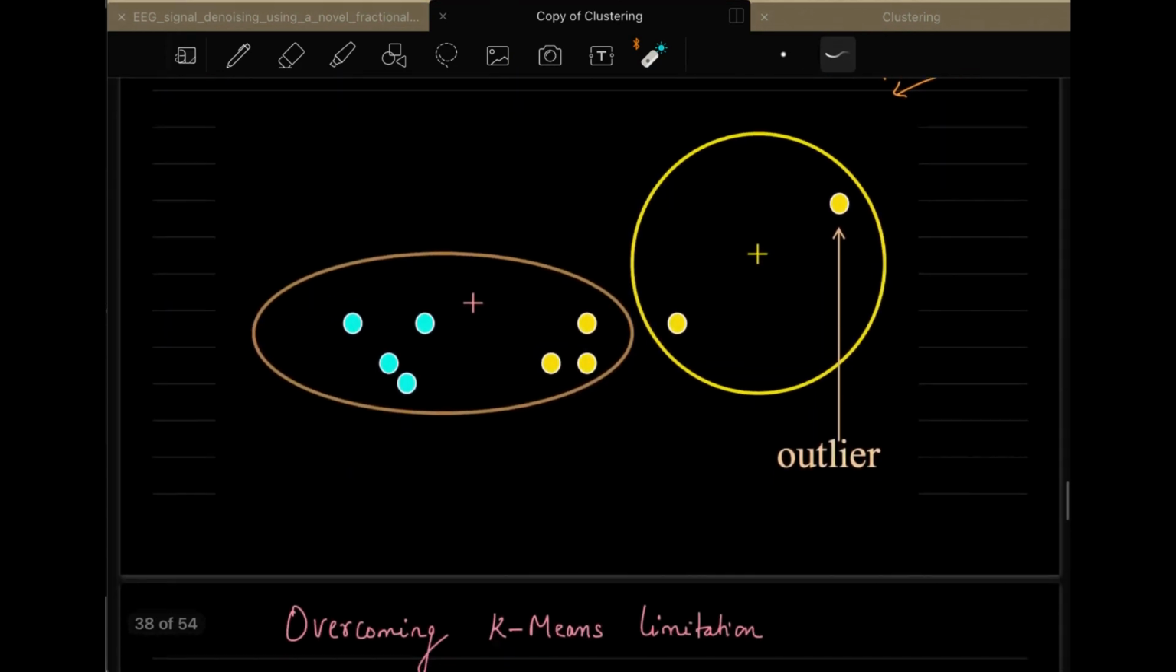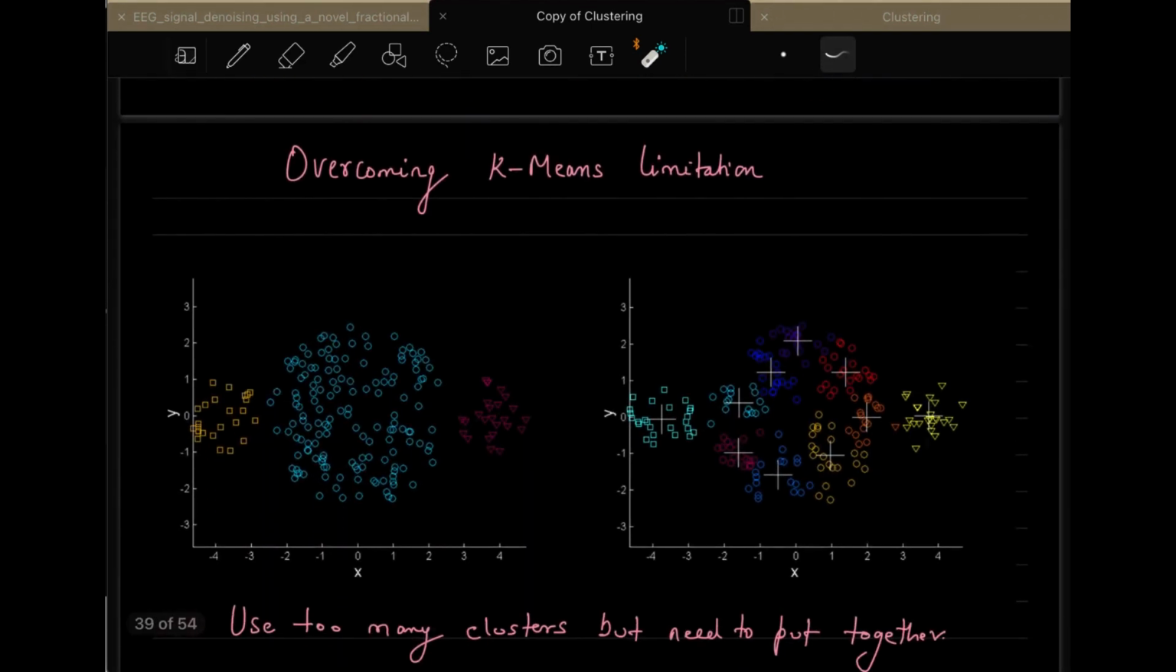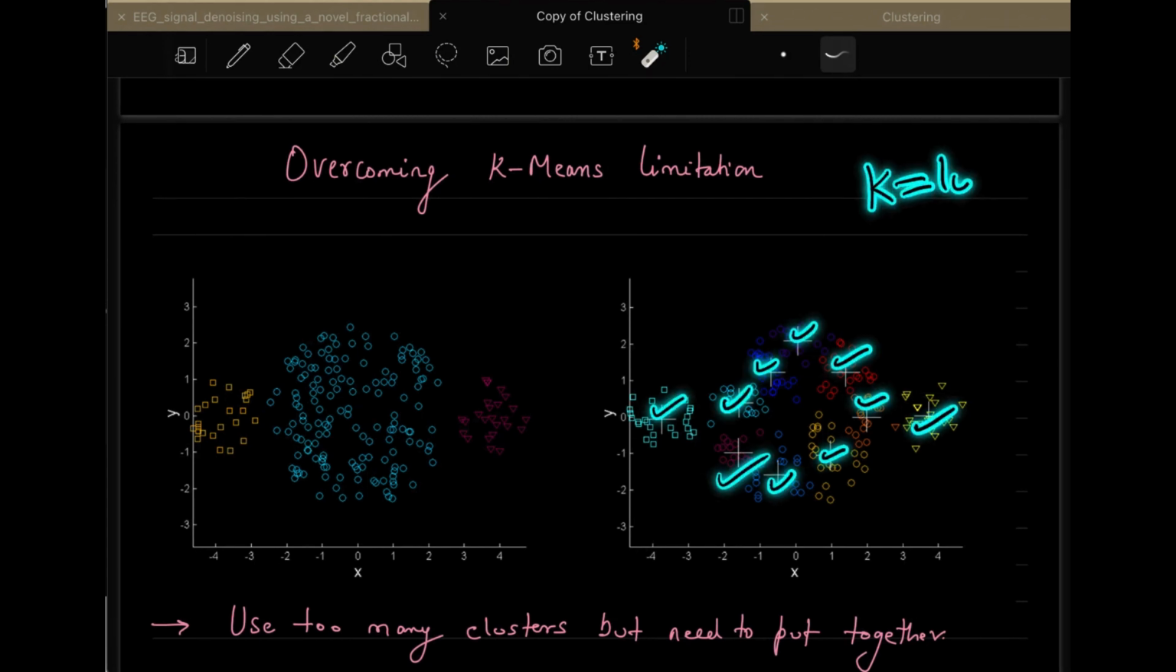To overcome at least some part of that limitation, what you can do is use too many clusters. For example, in this case, when we were using k equal to 3, instead I will use 1, 2, 3, 4, 5, 6, 7, 8, 9, 10 clusters. So I am doing over-clustering: instead of k equal to 3, I am doing k equal to 10.